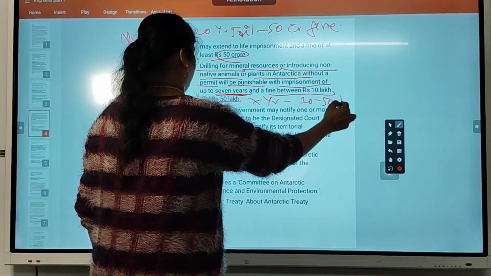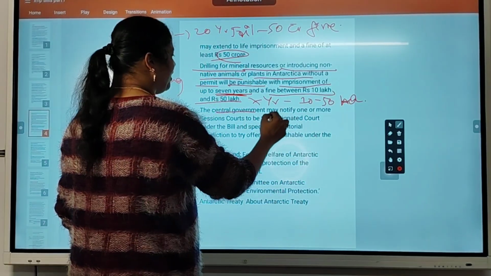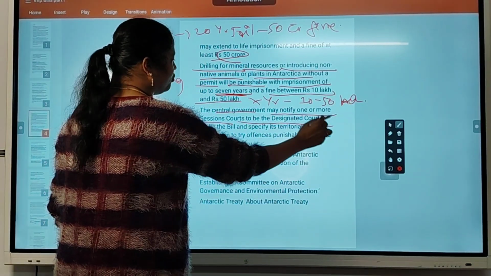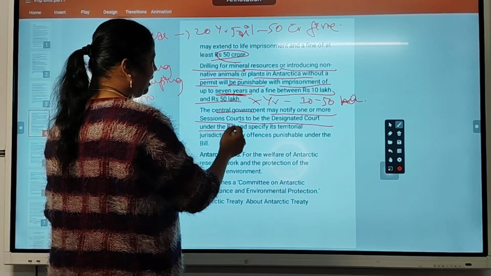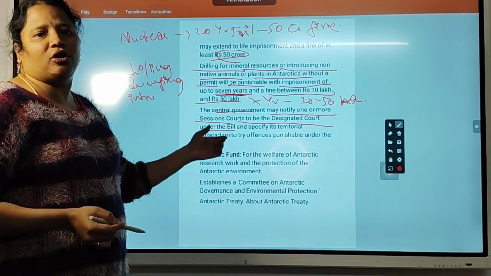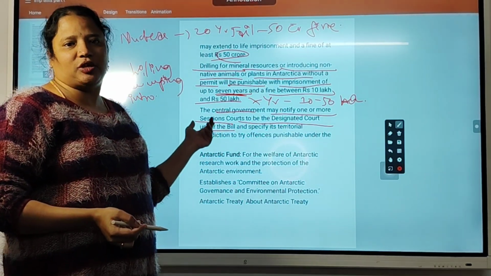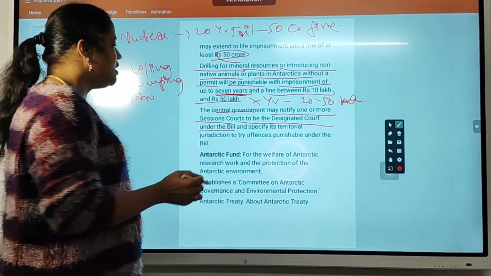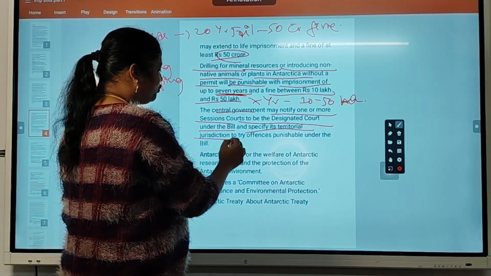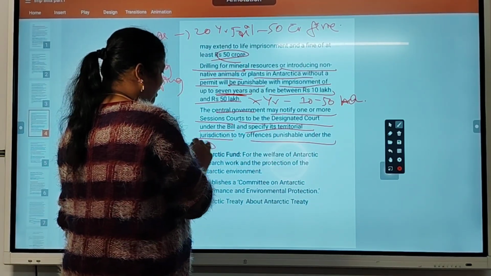The central government may notify one or more sessions courts as designated courts under the bill. So the designated court and sessions courts also work on this type of cases, with specified territorial jurisdiction to try offences punishable under the bill.